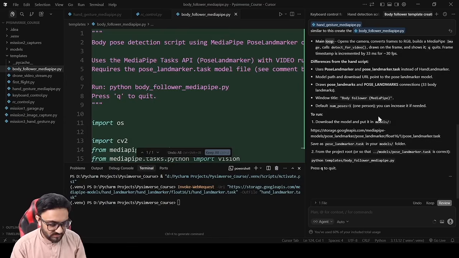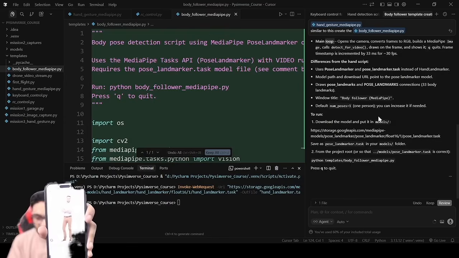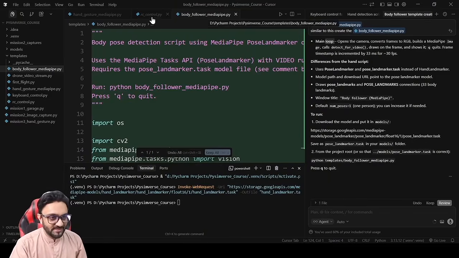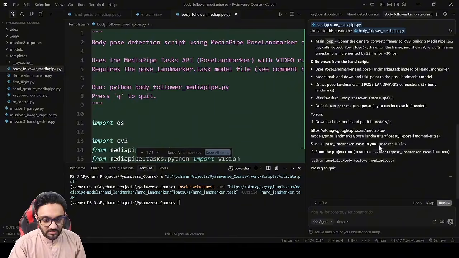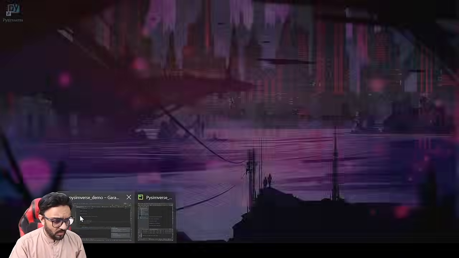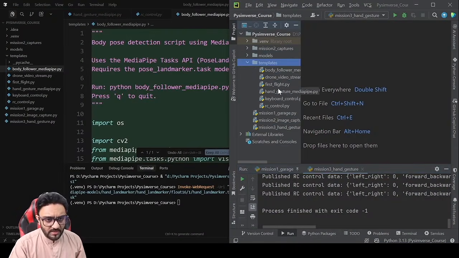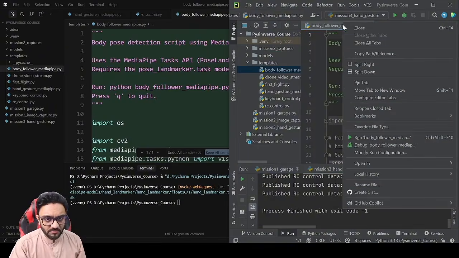So what I've done is I have a picture of a person standing. Hopefully you can see here. And what I will do is I will turn on the webcam, and then I will show the person standing, because I don't want to stand and jump and all that. I will try it, but for testing at least, we can do this, right? So we will go back to our code, and here we are going to go to our templates, and we are going to go to body follower MediaPipe.